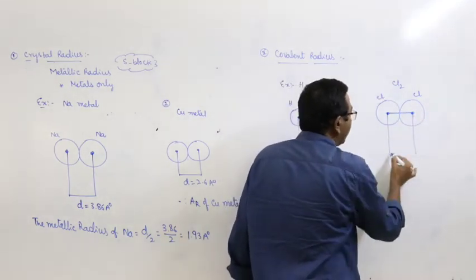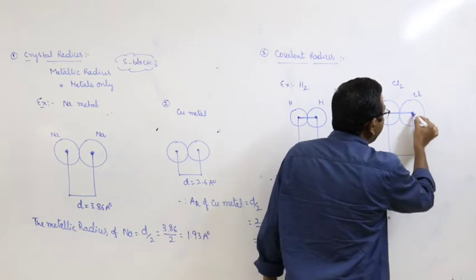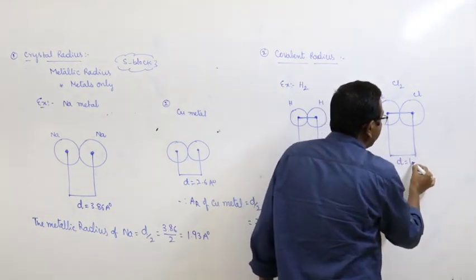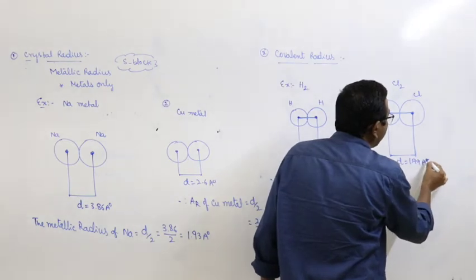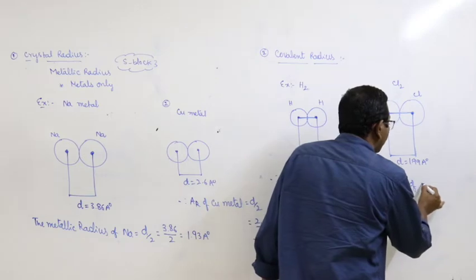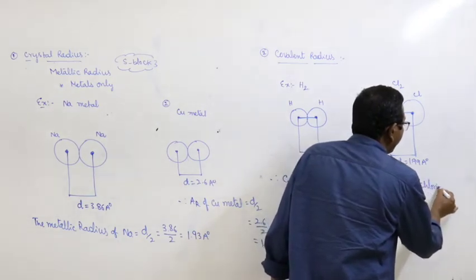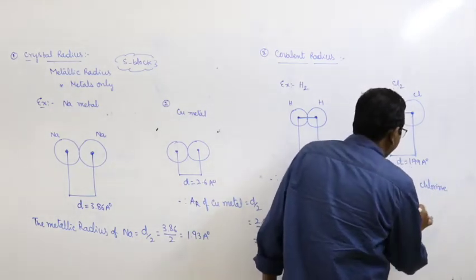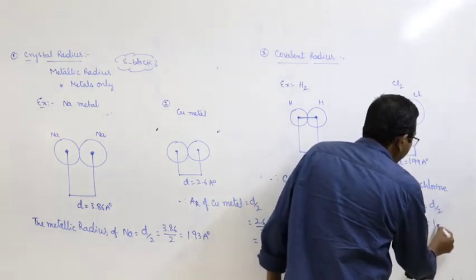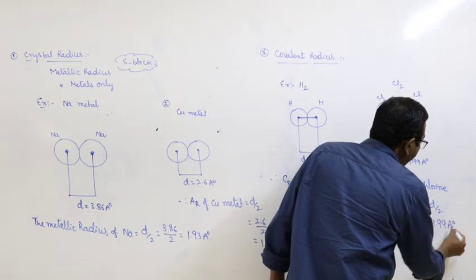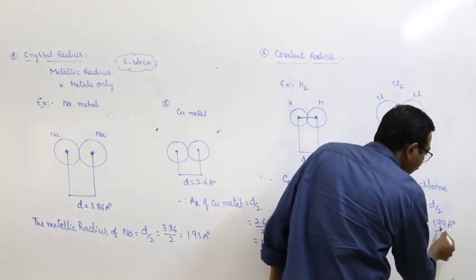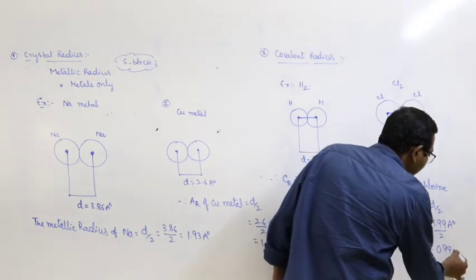Here the internuclear distance between the two chlorine atoms is equal to D, that is equal to 1.99 angstrom units. Therefore, the covalent radius of chlorine atom is equal to D by 2, that is equal to 1.99 angstrom units by 2, that is equal to 0.99 angstrom units.